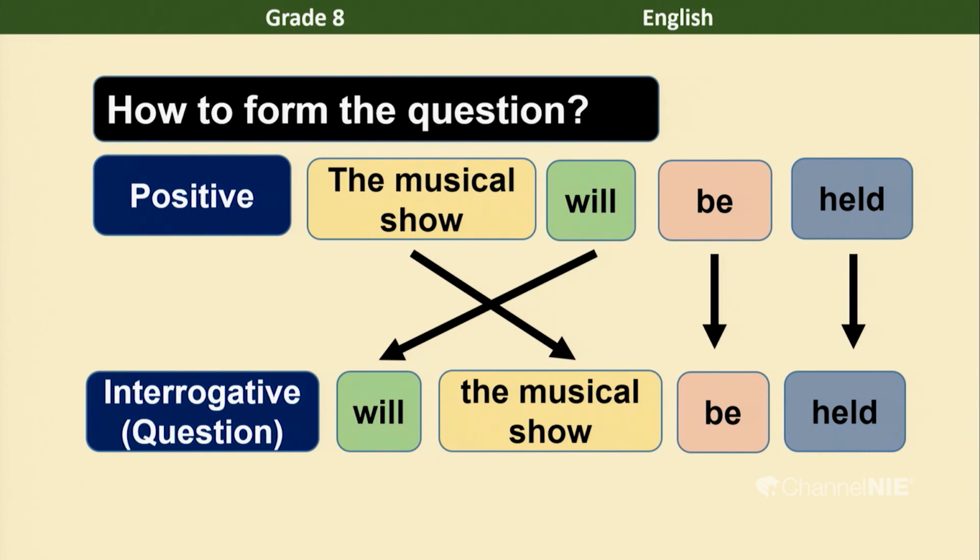Now, when you look at these, children, you can see be and held remain in their positions. Only the word will and the musical show have changed their places. Will comes first and then the musical show in the question.